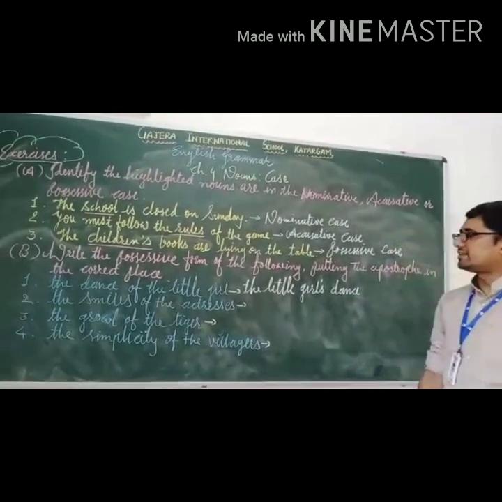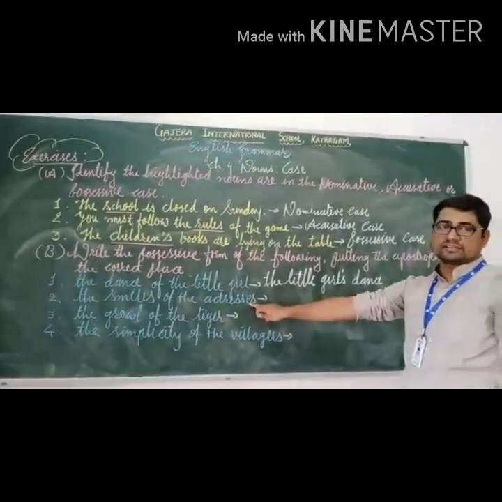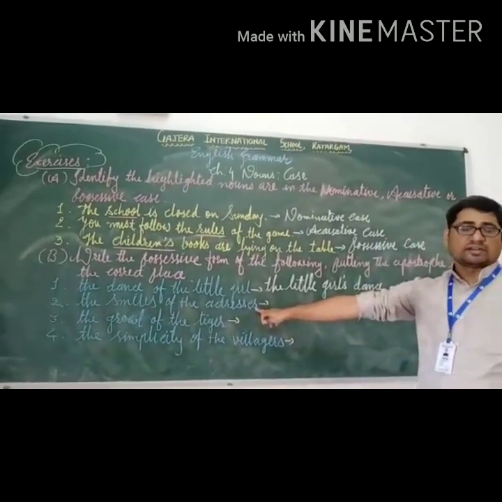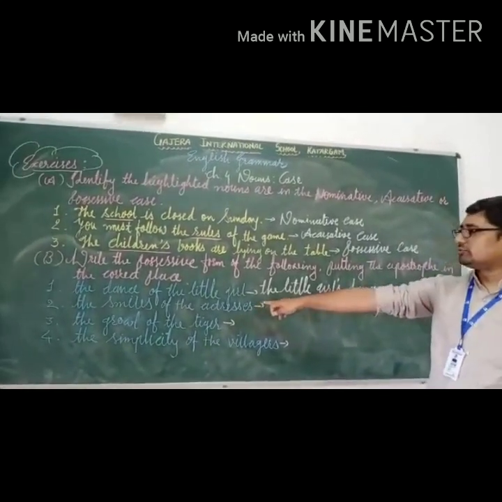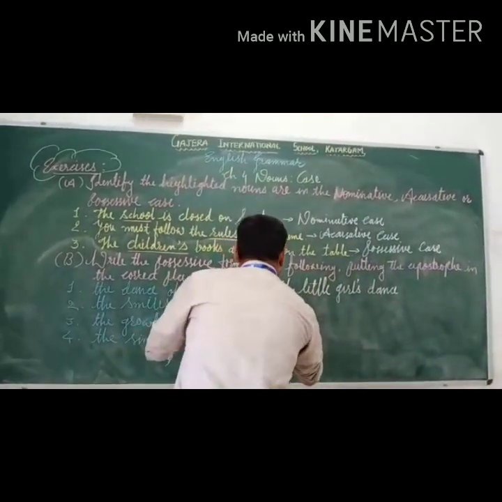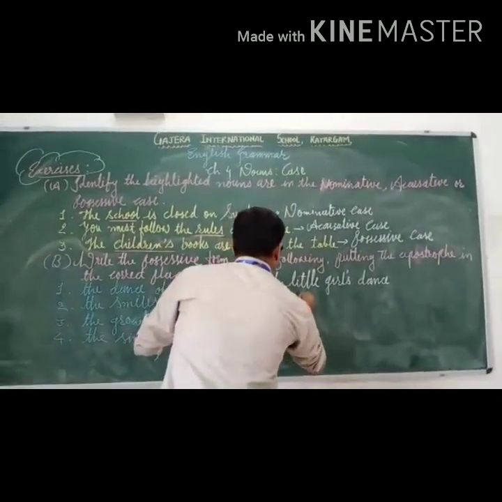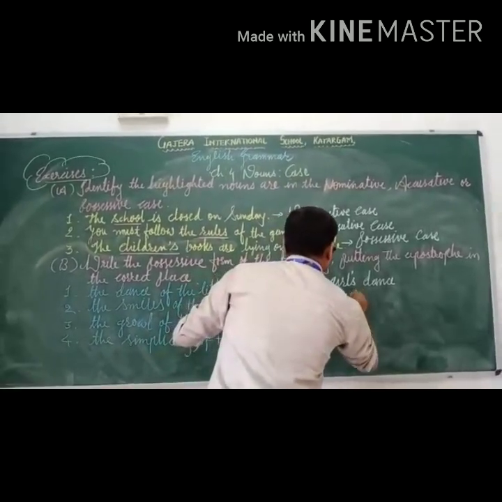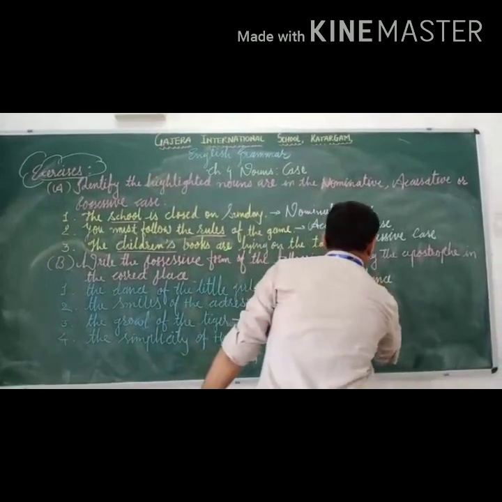The smiles of the actresses. Here the noun actresses is in the plural form. So S is already added here, so no need to repeat the S. It will be only the apostrophe mark. So we can write the actresses' smiles.